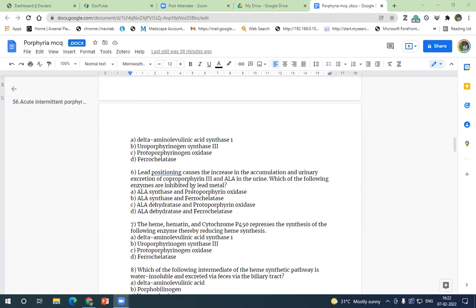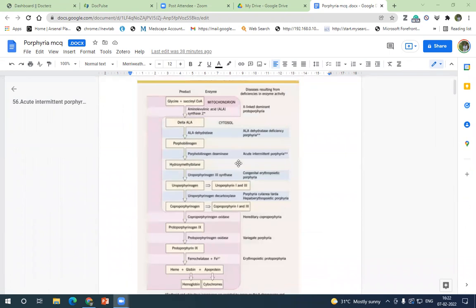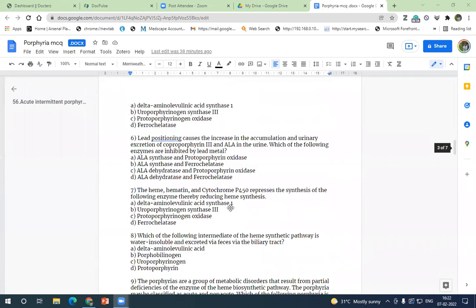Anybody unmute and tell me which enzymes among this is inhibited by lead? One is definitely ferrochelatase. The other thing is dehydratase. ALA dehydratase, okay. So ferrochelatase and ALA dehydratase. So only two options you can eliminate. Once you know ferrochelatase, only two options you can eliminate. So apart from that, you have to know the other option also, ALA synthase or dehydratase. Then only you can get this question. So ALA dehydratase is what you have to get right.